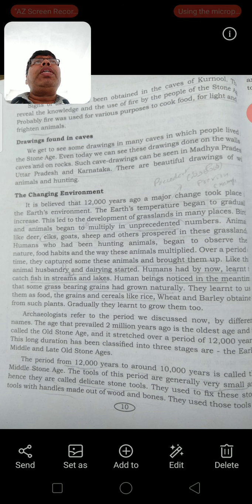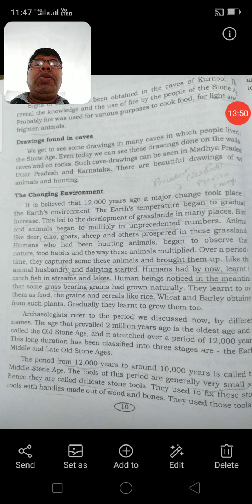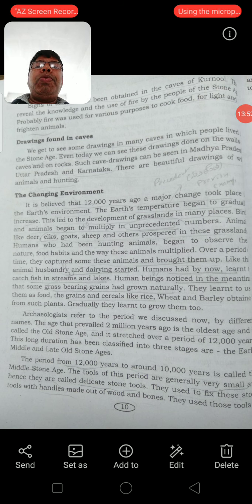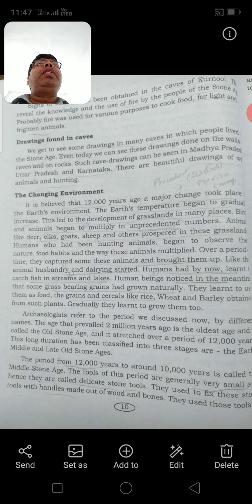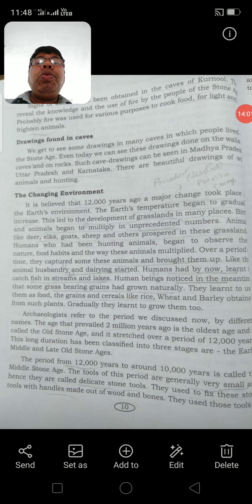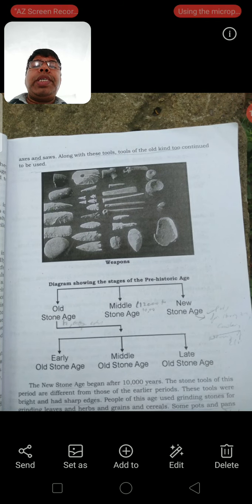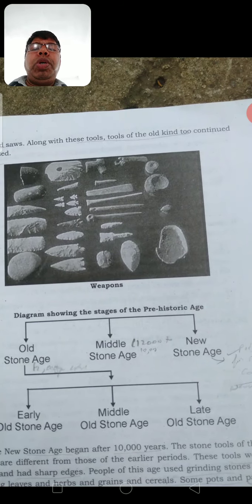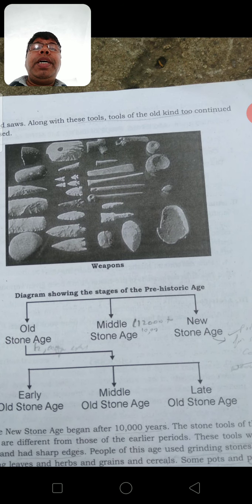They may have been speaking the language, but they did not know the art of script. Therefore we have to depend upon whatever things they used. So about prehistoric man, we are getting only the stone tools as evidence. Whatever weapons they created out of stone, we are getting. Therefore the prehistoric age is called the Stone Age.